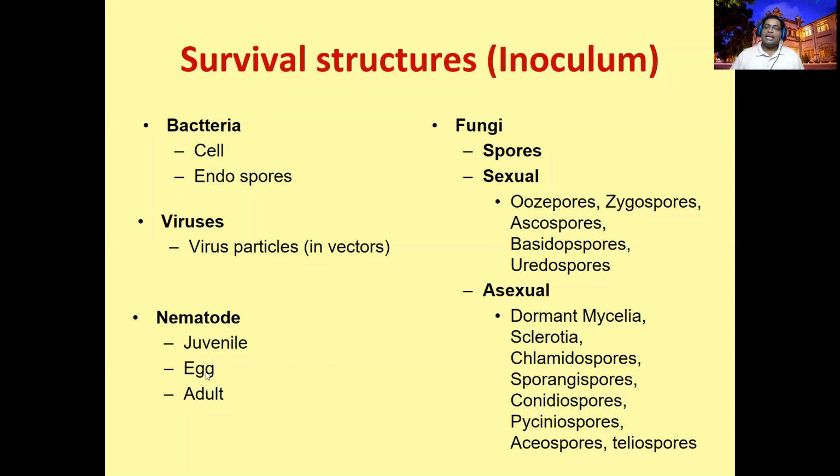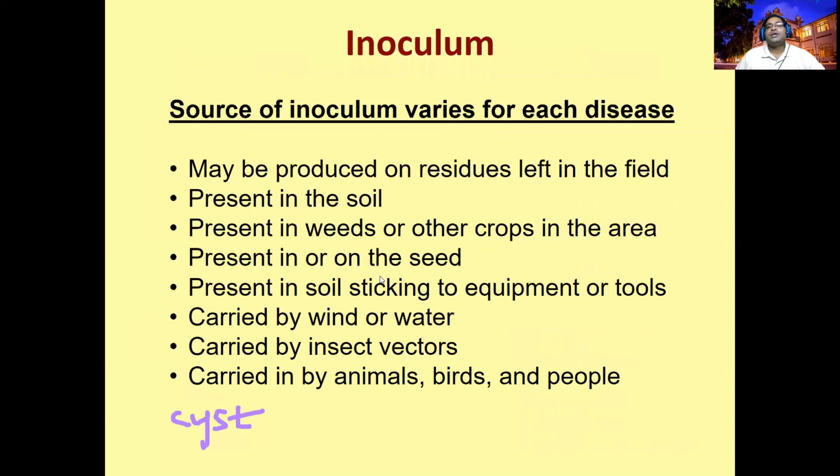Nematodes also, the eggs, they will produce a cyst. Please add it as a 4th factor. It's a cyst. Cysts also can be present. They can survive as a cyst in the soil for long-term survival, right? They can survive as a cyst also.